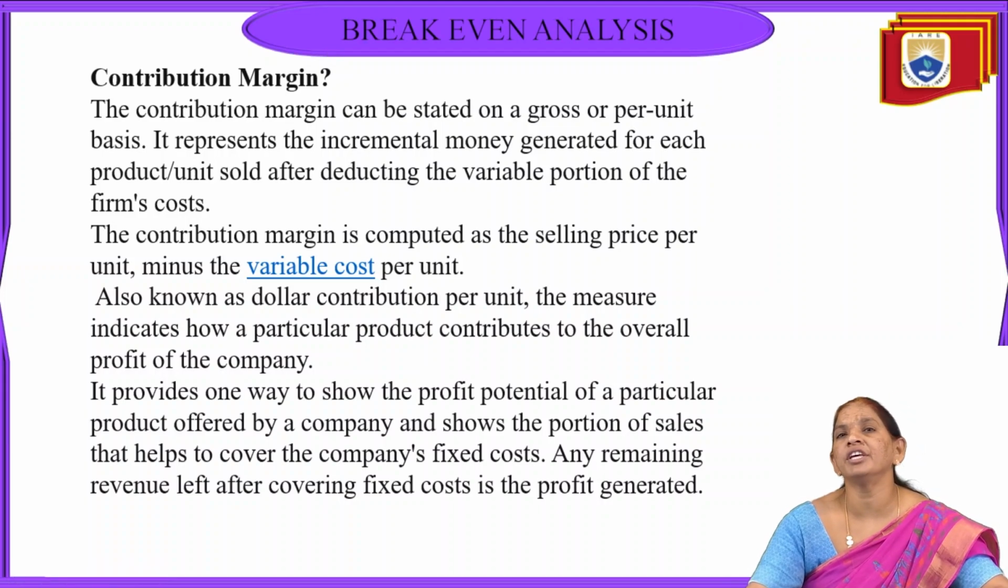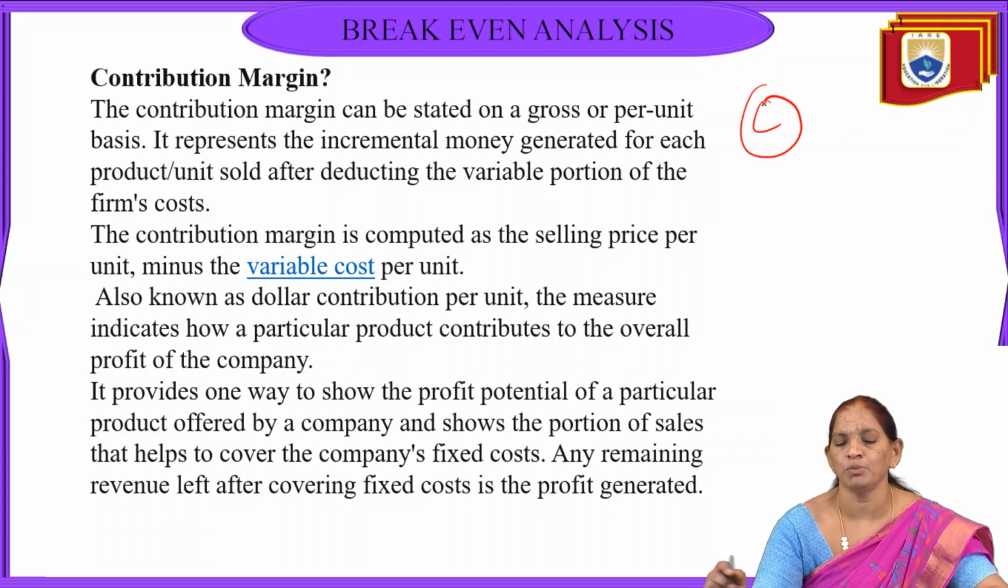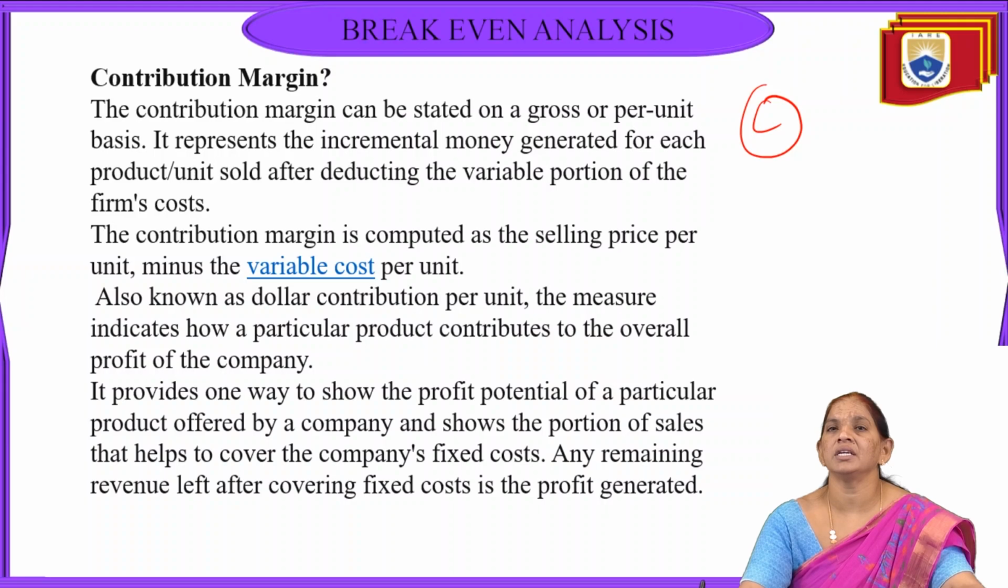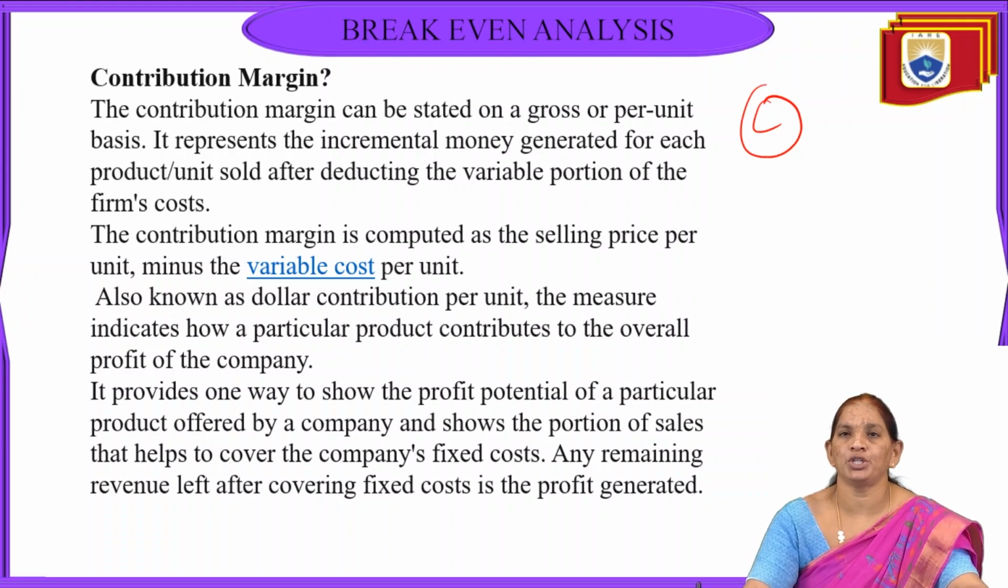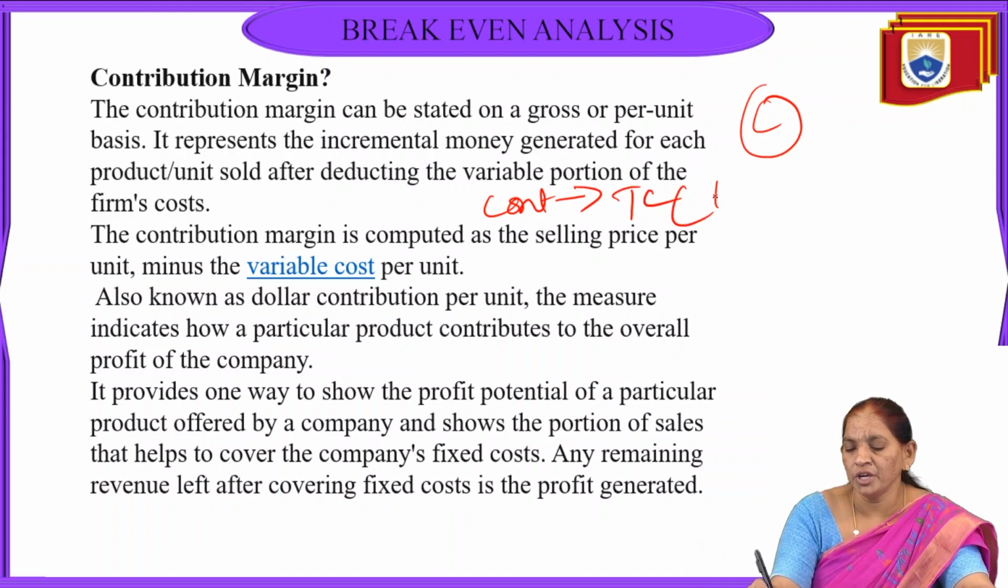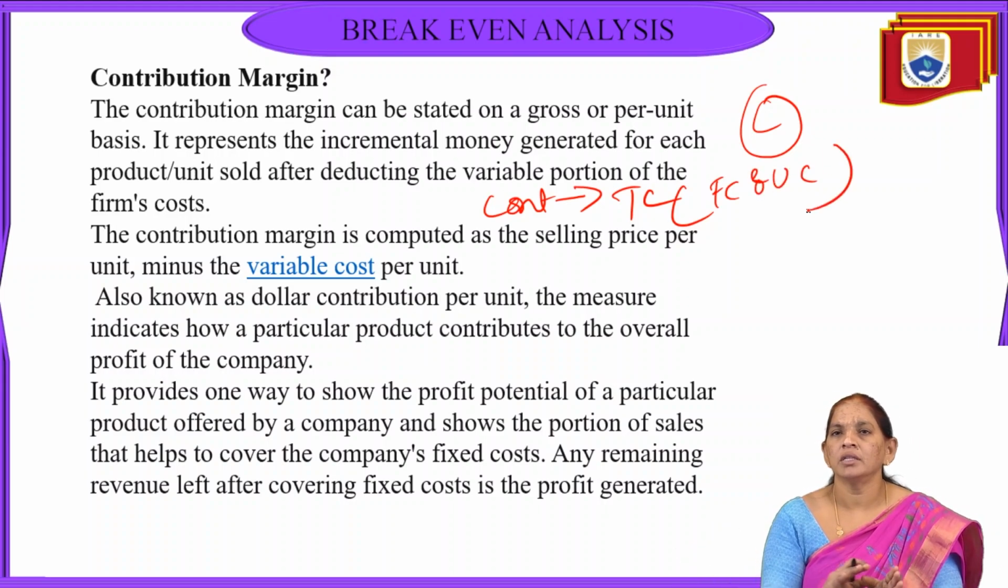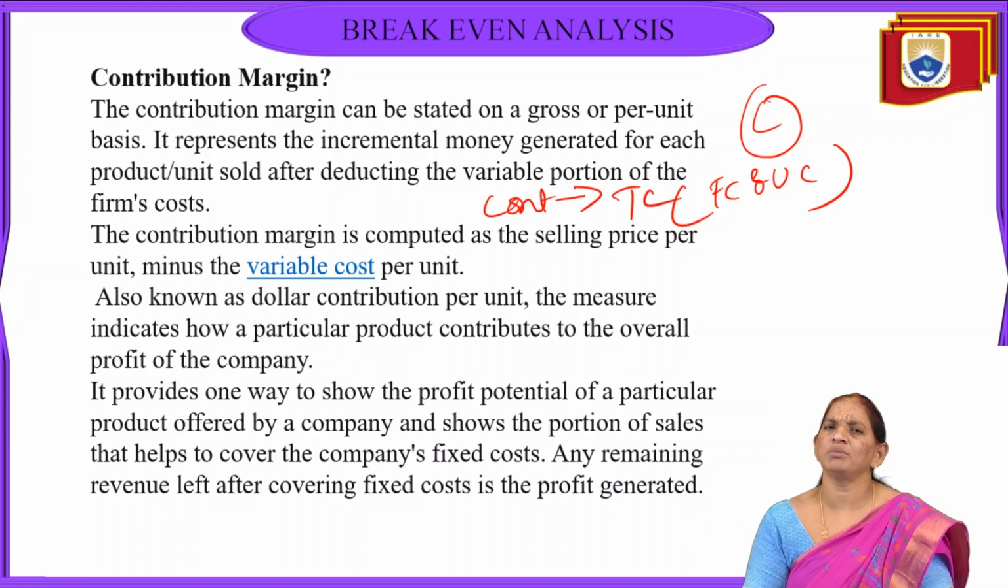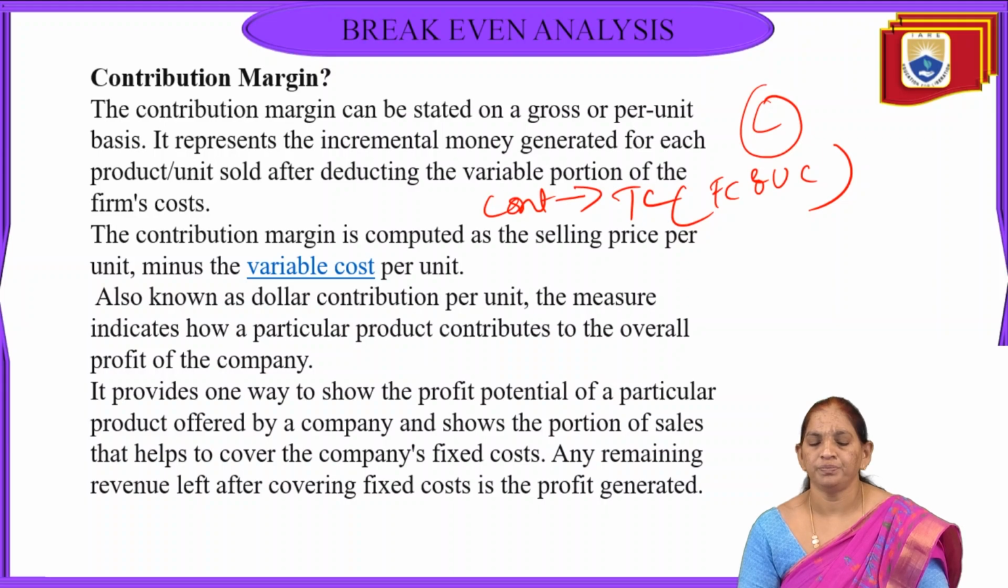Contribution we have already seen in marginal costing and the BEP. Contribution, C, plays a very important role and it generates the incremental money for each production unit. After deducting the variable cost from sales, we are able to identify the contribution. So contribution indicates the total amount of cost in the organization, maybe fixed or variable. Contribution consists of the cost structure of an organization, maybe fixed or variable.